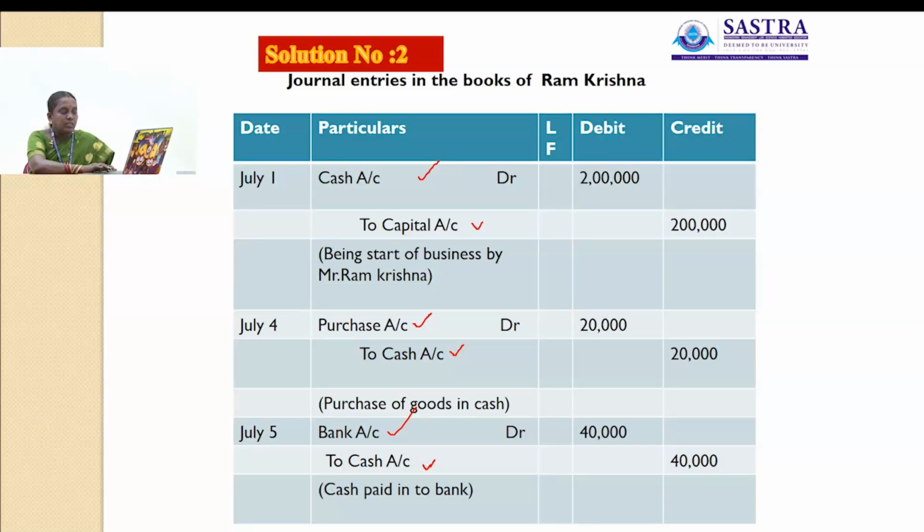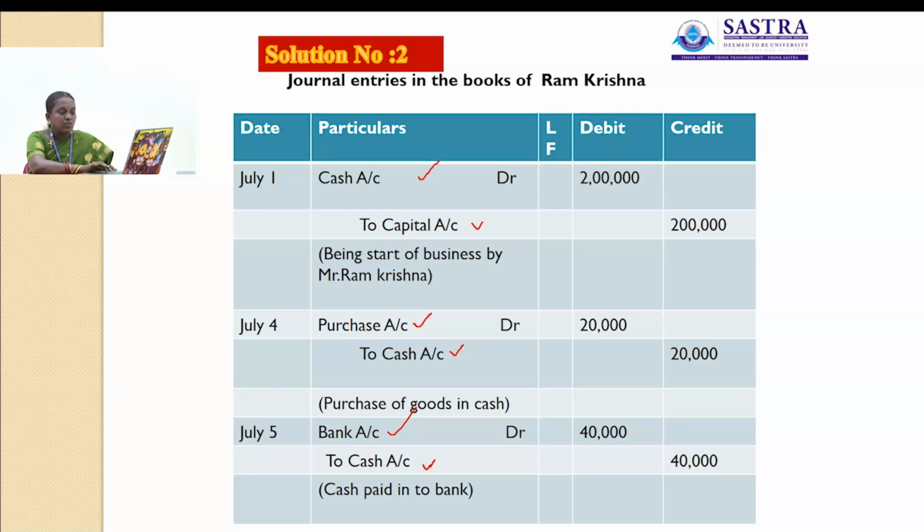Then next one is goods purchased from Kamalesh on credit. Here what are the accounts involved? One is Kamalesh account and another one is purchase account. So Kamalesh account will be debited, purchase account will be credited for rupees 25,000. Then next, furniture purchased. Furniture account debit to cash account.